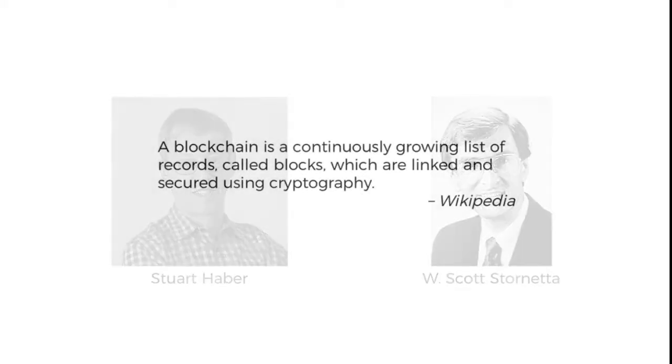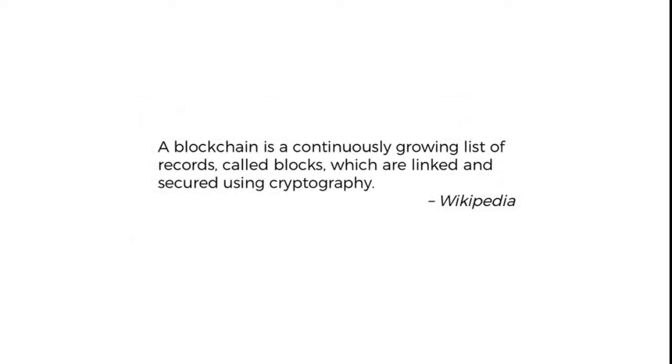If we google the actual definition of blockchain, Wikipedia identifies a blockchain as a continuously growing list of records, which are called blocks, that are linked and secured using cryptography. This is a very general definition of blockchain. There is much more to the blockchain, as we are going to see in the coming videos, but this is the best definition to start with. So let's have a look at what a record is.